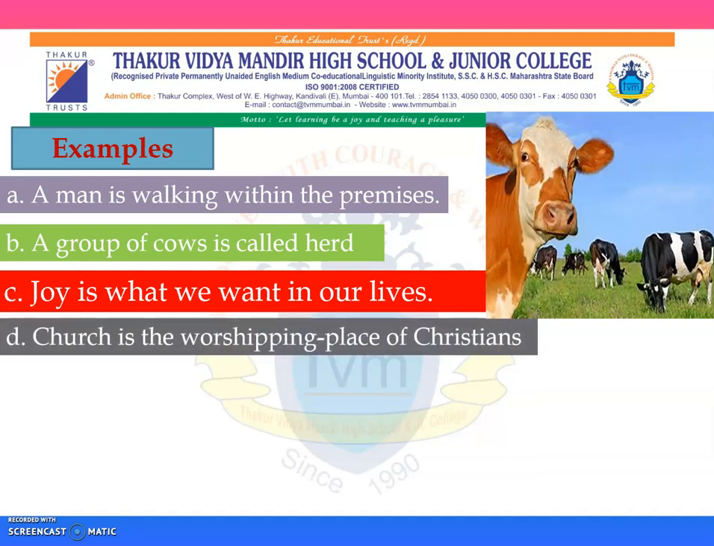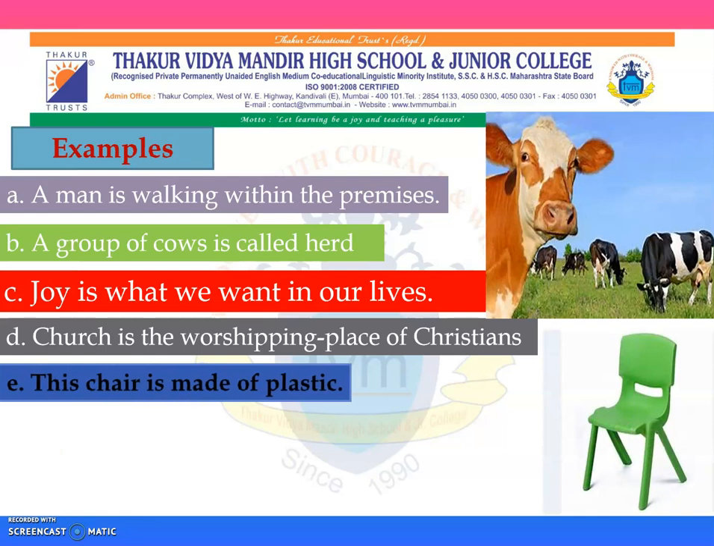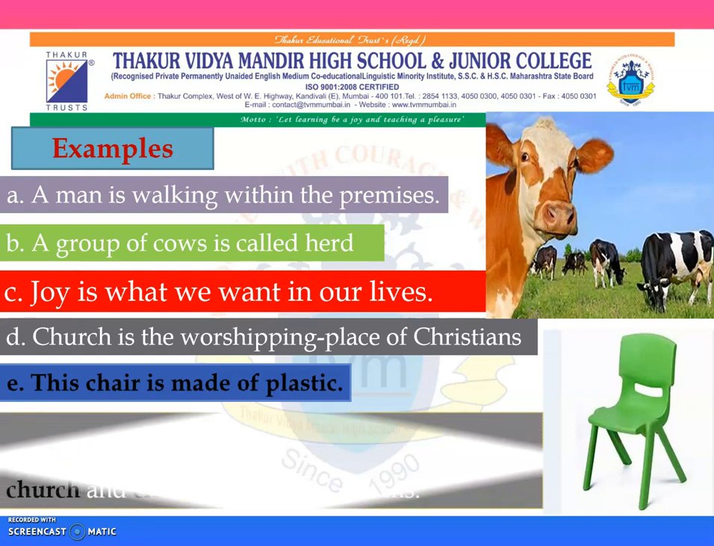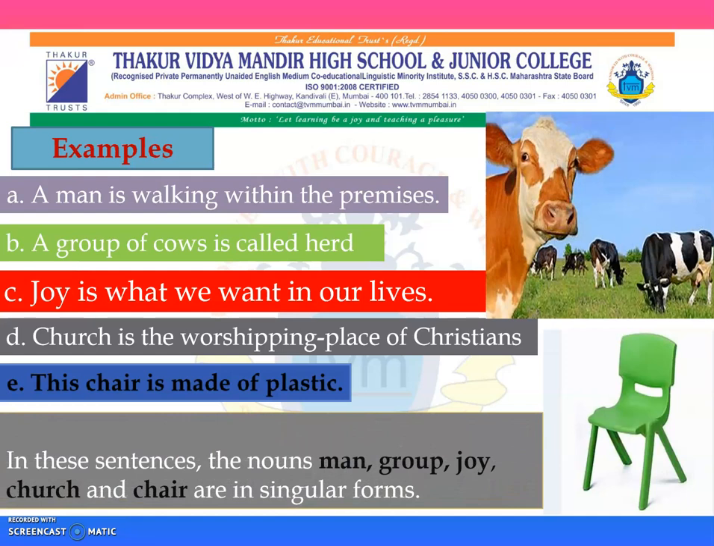Church is the worshipping place of Christians. Church is a building in which the Christians worship. Therefore, church would be singular and Christians plural. This chair is made of plastic. Chair is singular since it's only one. And in these sentences, the nouns man, group, joy, church and chair are in singular form.